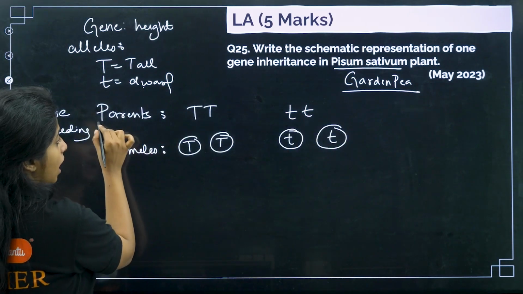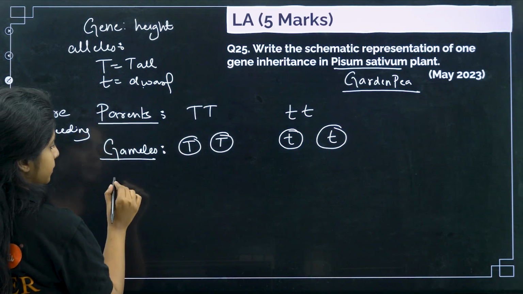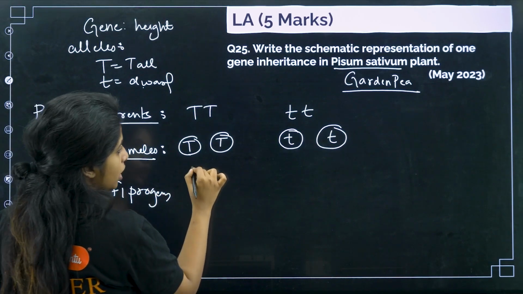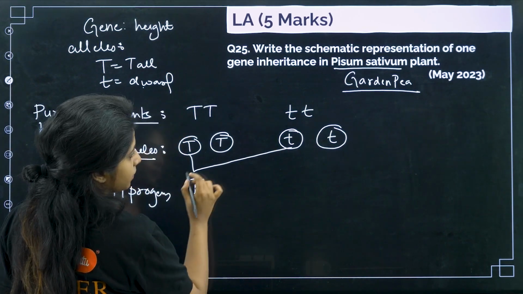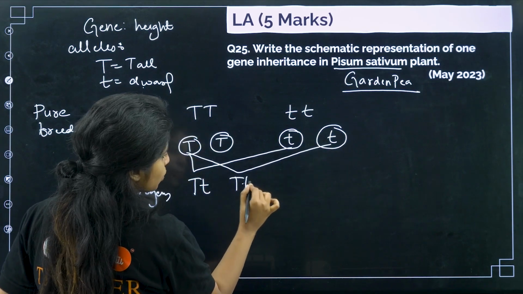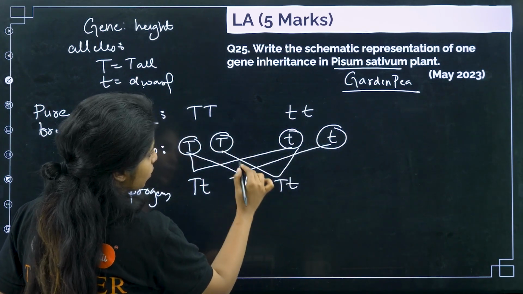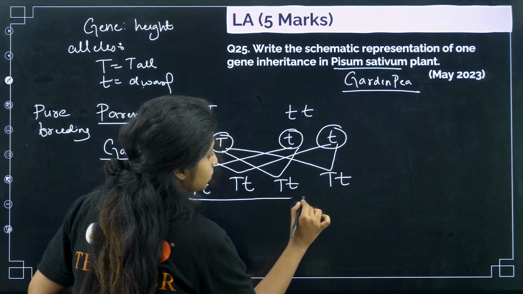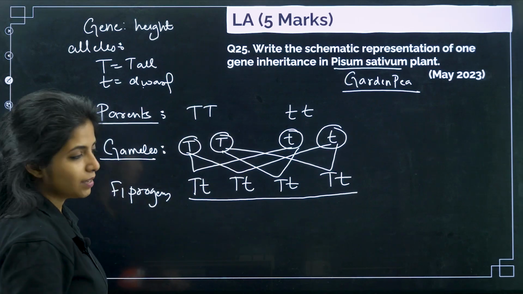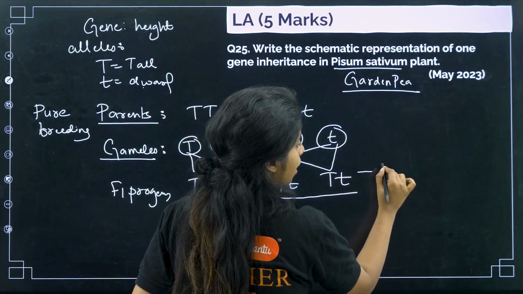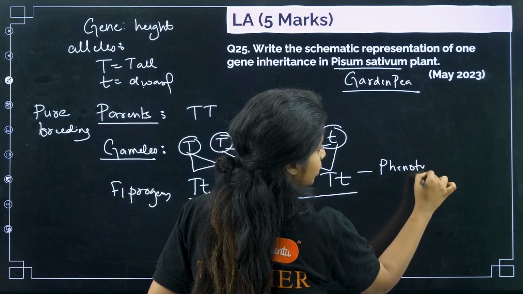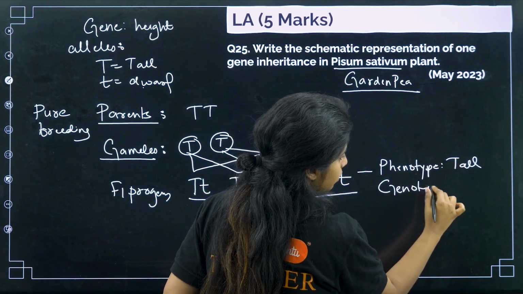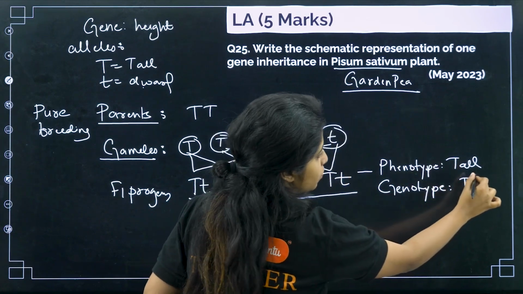Okay. Now what do you find after parents, after gametes, children? There is the F1 progeny. How will you do it? You have to fuse this with this. So capital T, small t. Then again capital T, small t. Capital T, small t. Capital T, small t. So all of them are capital T, small t that you have over here. So basically that means all of them are the same phenotype. What is the phenotype, children? The phenotype is tall. And what is the genotype of all of them, children? All of them are capital T, small t.